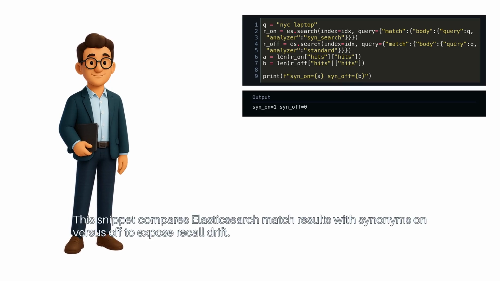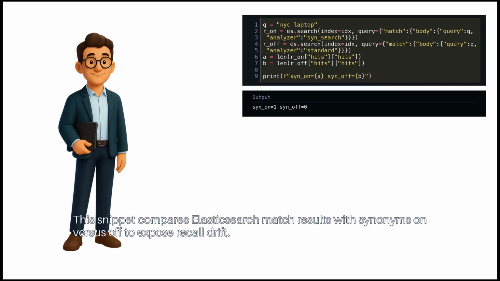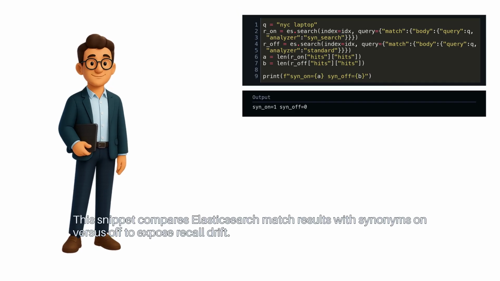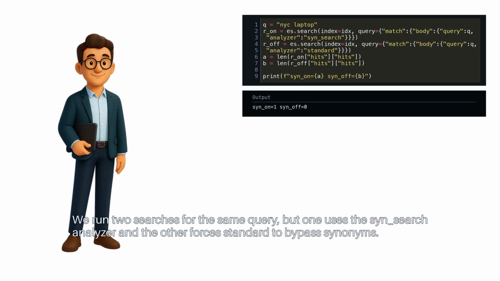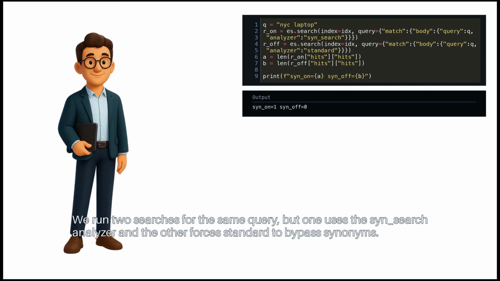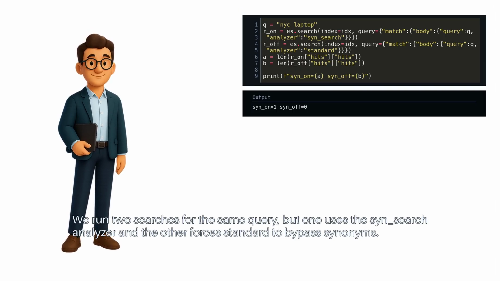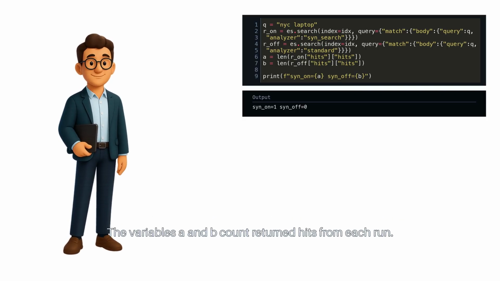This snippet compares Elasticsearch match results with synonyms on versus off to expose recall drift. We run two searches for the same query, but one uses the SynSearch analyzer and the other forces standard to bypass synonyms. The variables A and B count returned hits from each run.